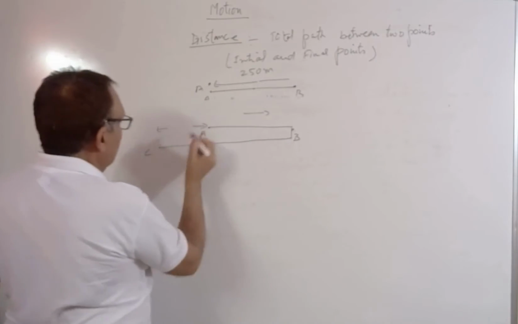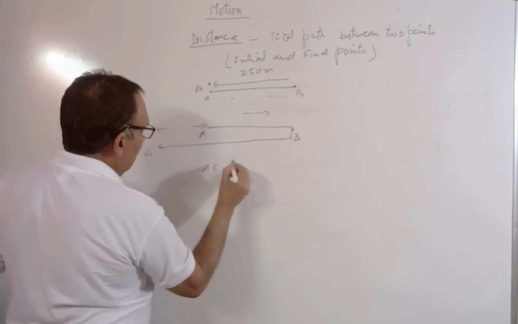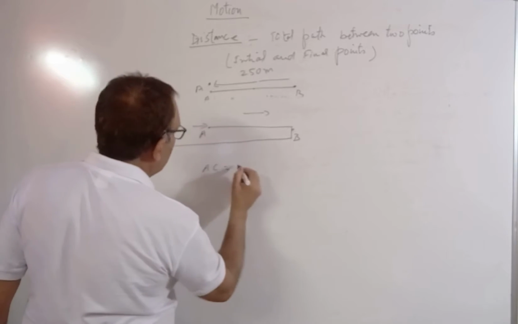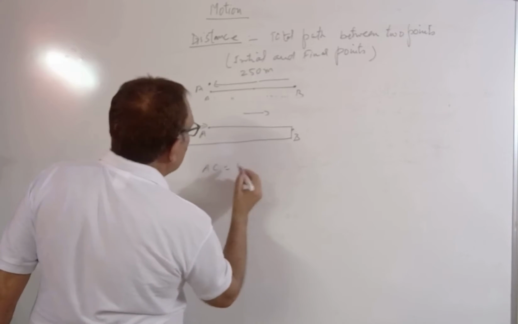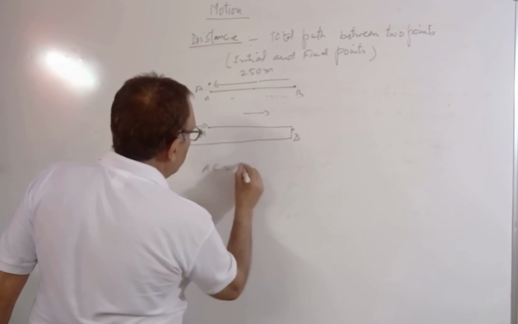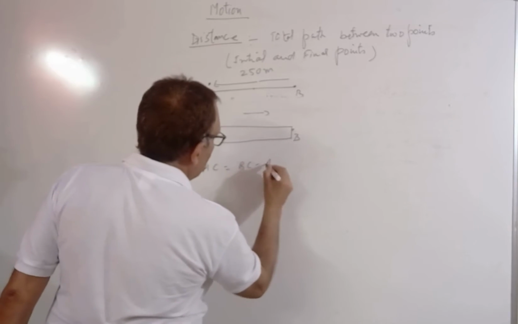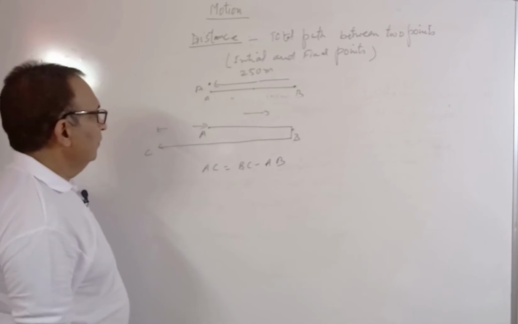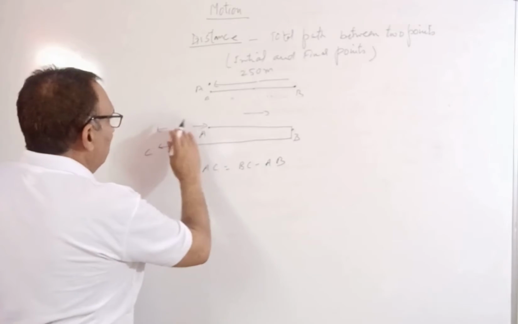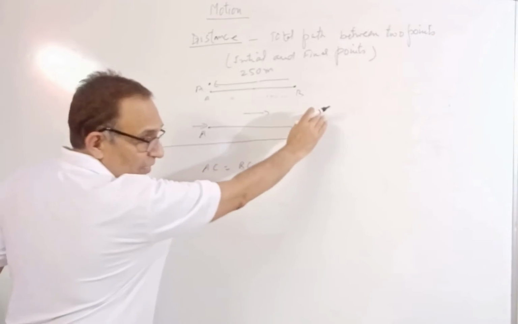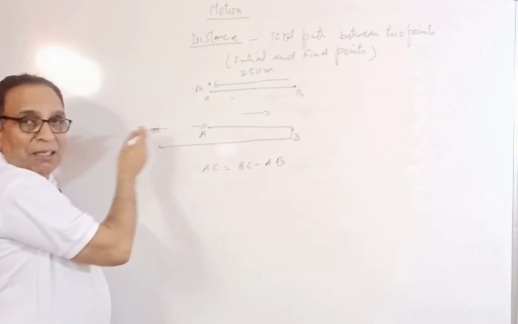So here, now AC will be equal to BC minus AB. I told you the distance which is going this side is all positive and this side it is coming negative.